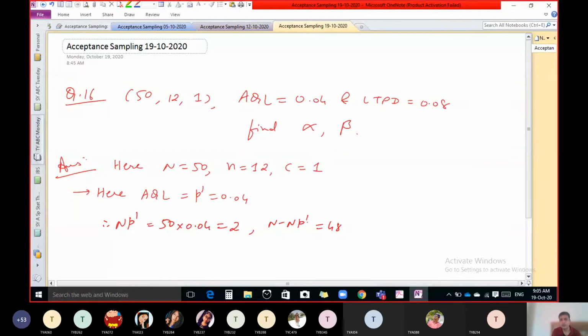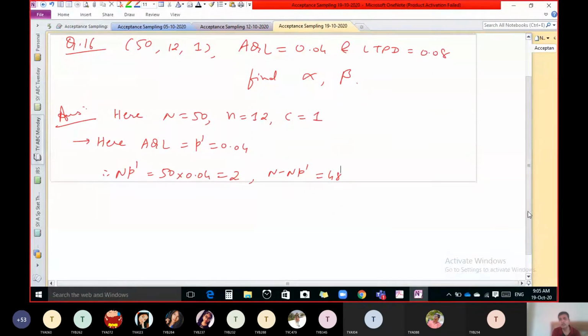Now first of all, what we have to find out here? Producer risk. Now what is the meaning of producer risk? Producer has some risk, according to this single sampling plan, if his lot is good but it is rejected by this sampling method.